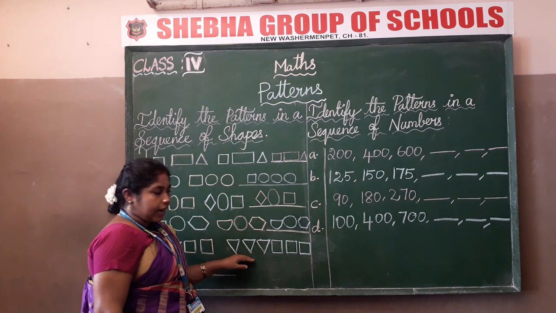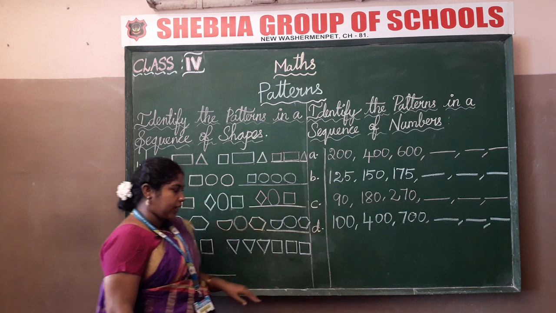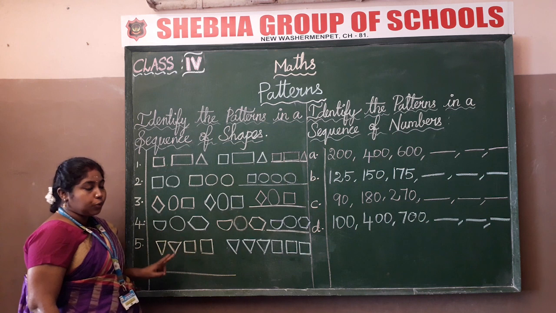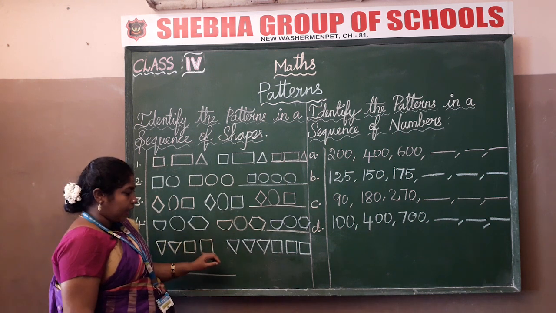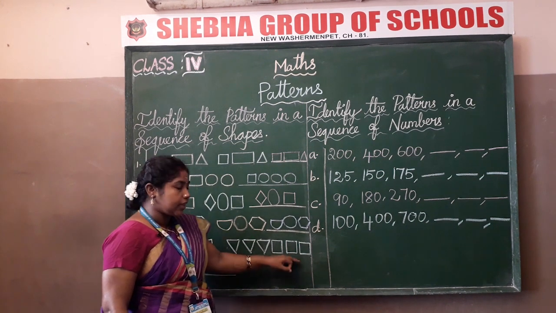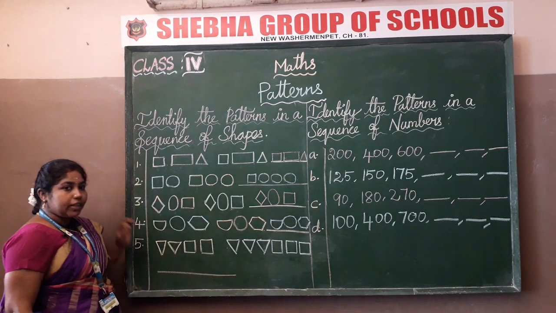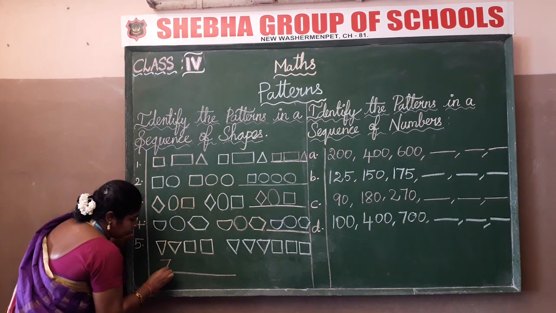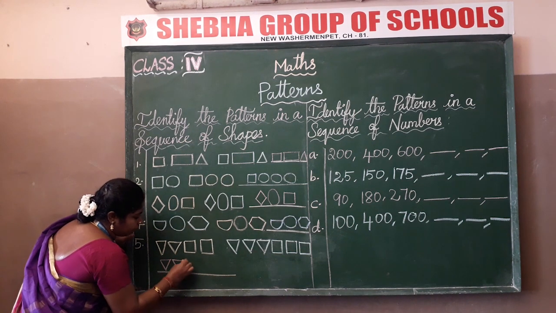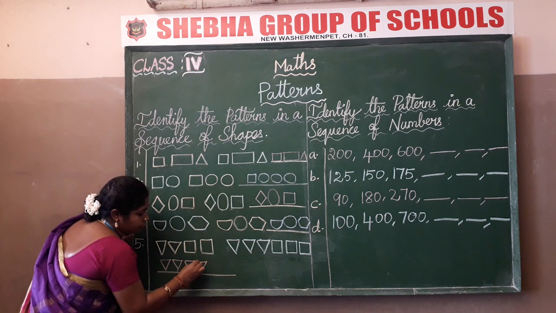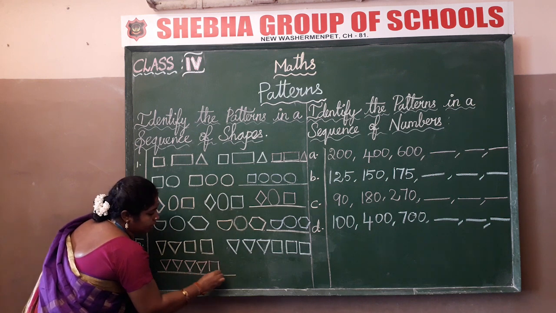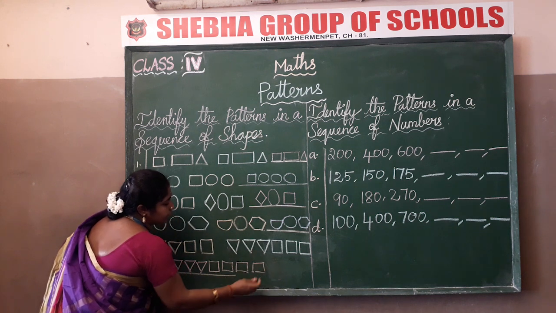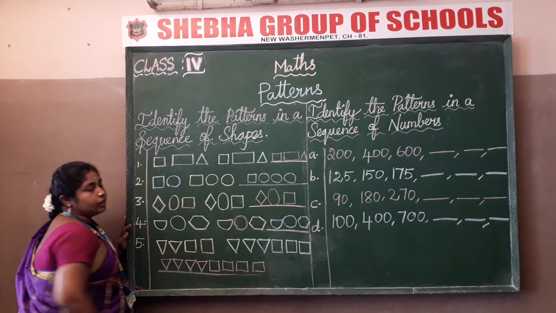Three inverted triangles followed by three squares. Then what will be the answer, children? Here there are two squares and two inverted triangles. Here three triangles and three squares. What will be the answer, children? Yes, your guess is right. Four inverted triangles followed by four squares. So it is a growing pattern.